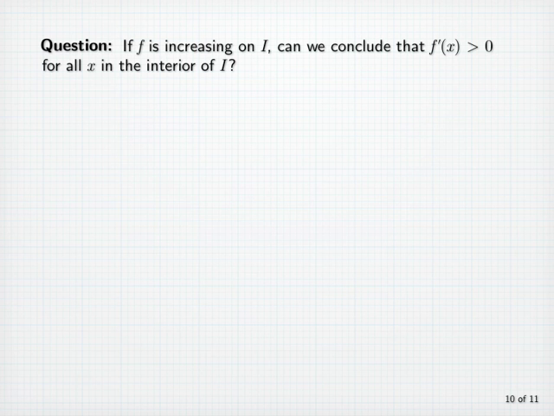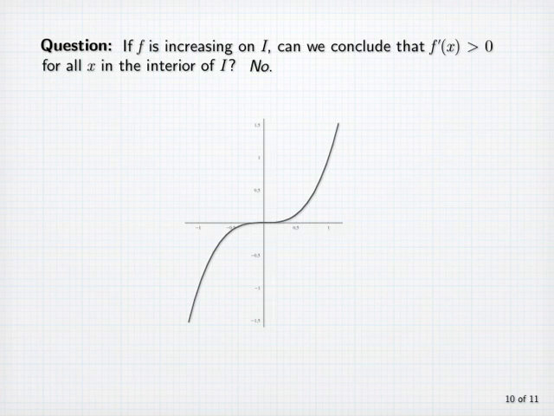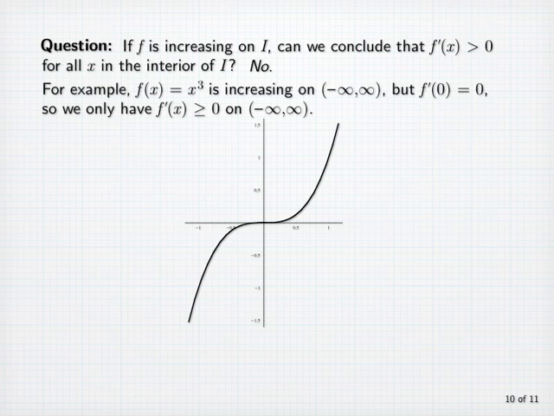Question. We know that under the proper conditions, if f prime of x is positive on an interval I, then f is increasing on I, but is the converse of that true? In other words, if f is increasing on I, can we conclude that f prime of x must be positive for all x in the interior of I? Well, the answer to that is no, and the simple example f of x equals x cubed demonstrates that.